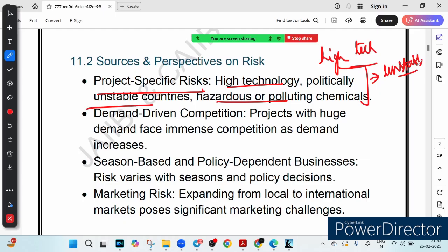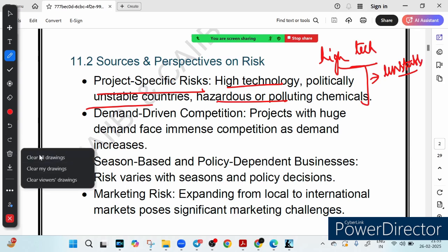Right? So which kind of project am I talking about? Suppose some project that deals in a politically unstable country, or deals with hazardous chemicals, or is a high tech project. Obviously these projects are full of uncertainty. Uncertainty is quite high there. So this is called project specific risk, because these kinds of projects have a specific kind of risk involved in them. So companies think twice before investing in such a project, or before getting into such a project.